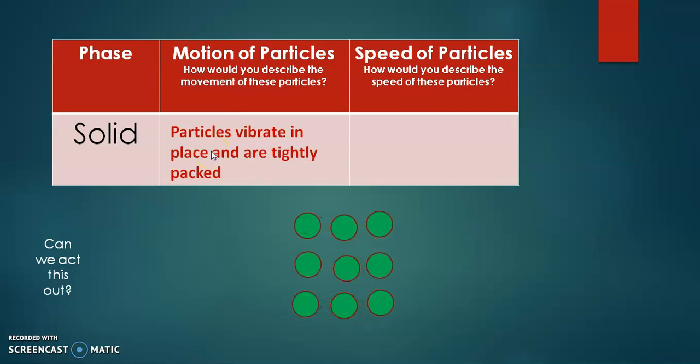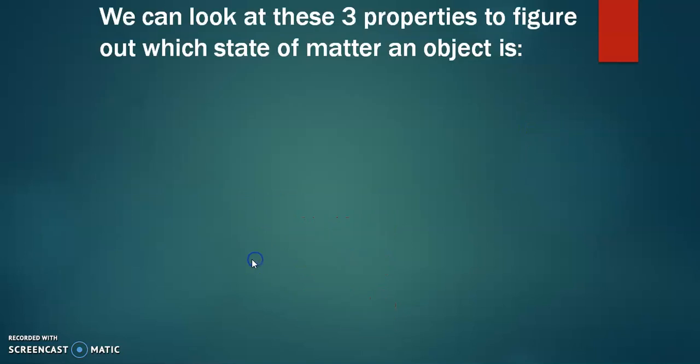Okay, the particles in a solid are moving. You can see here the motion, they are moving a little bit, but cannot pass through each other because the attraction of neighboring atoms or molecules is too strong in the case of solids. So all solids have definite shape and volume and they cannot be compressed, and the particles only slightly vibrate and are tightly packed, and the speed of the particles is slow in the solid state.